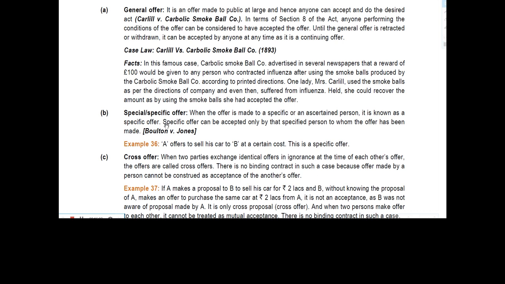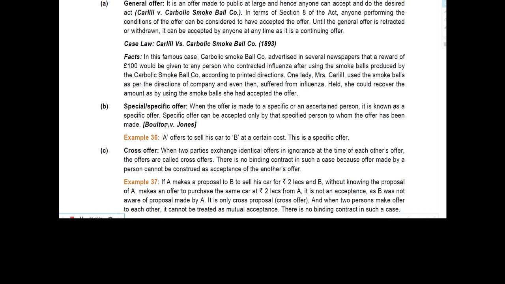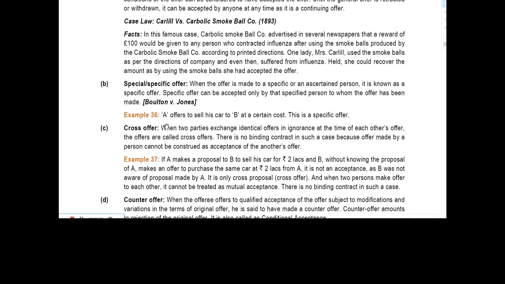See, when an offer is made to the general public as a whole, and any person accepts that offer and performs accordingly, it is called a general offer. Now we will proceed with specific offer.